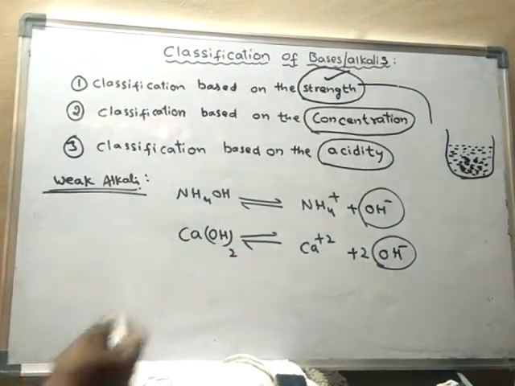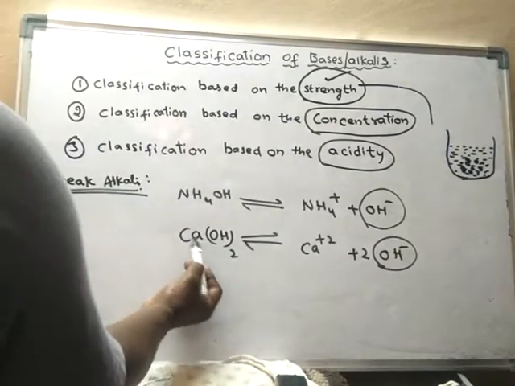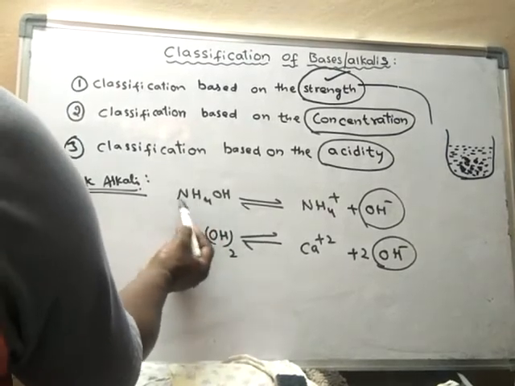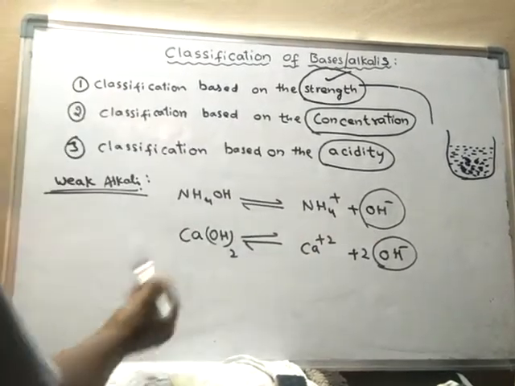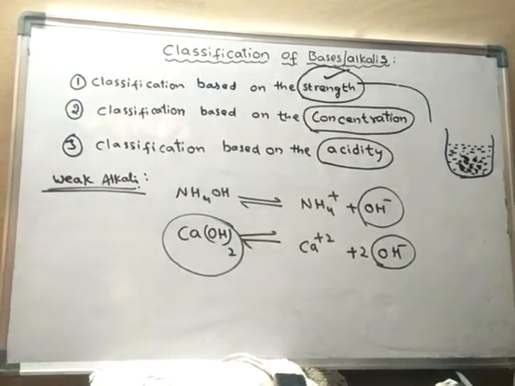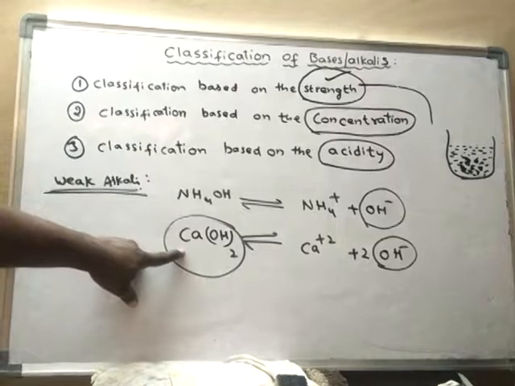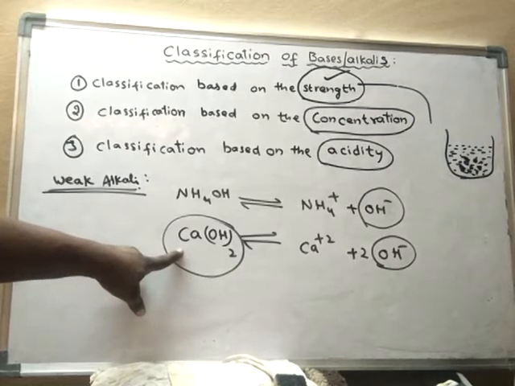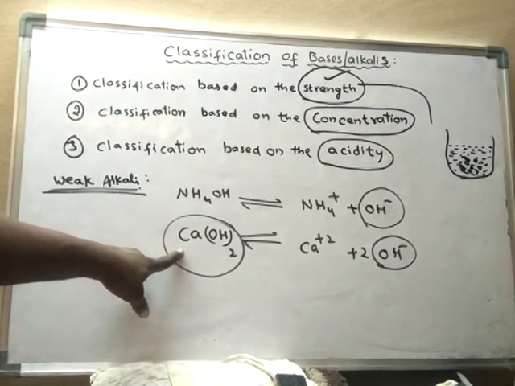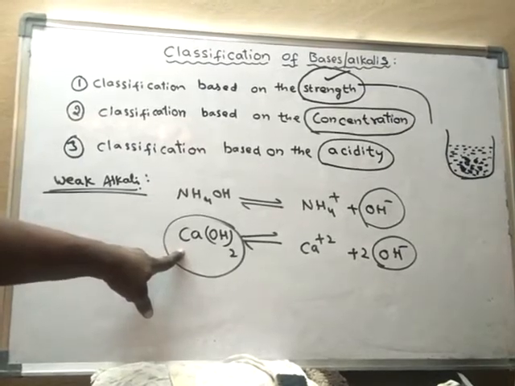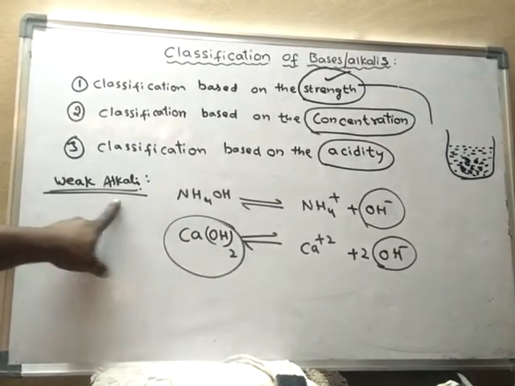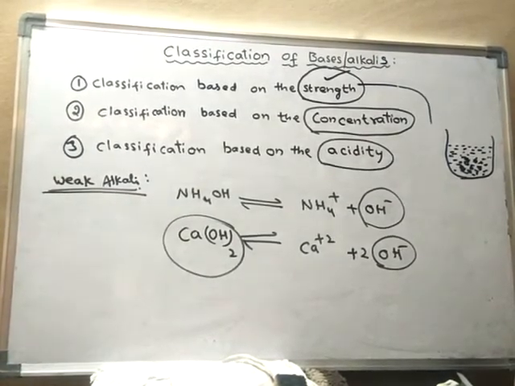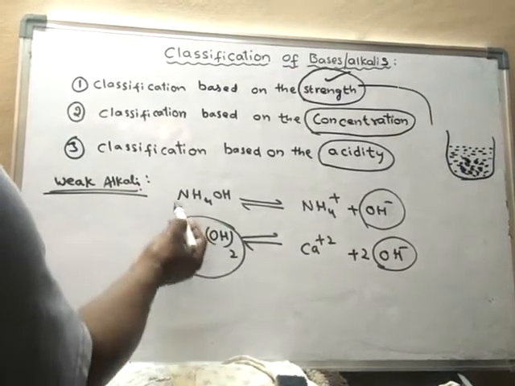Of course, every molecule will produce two OH minus ions, but here the nature of this substance we have to consider. Out of 100 molecules, only 30 or less than 30 molecules will undergo ionization. The remaining 70 and more molecules remain unionized. Hence we consider calcium hydroxide a weak alkali. So the degree of dissociation is important. Here also the alpha value is less than 30.